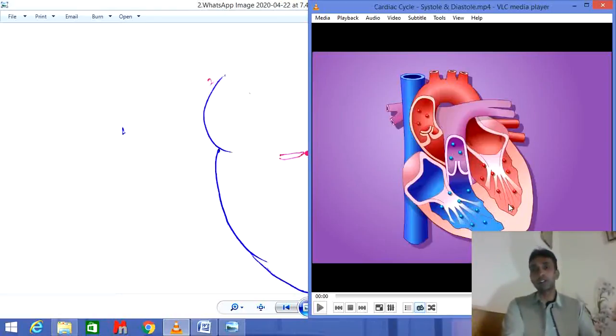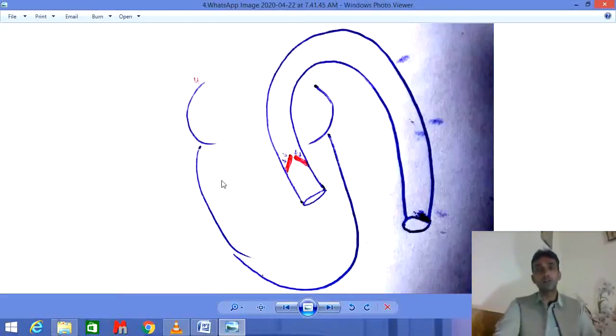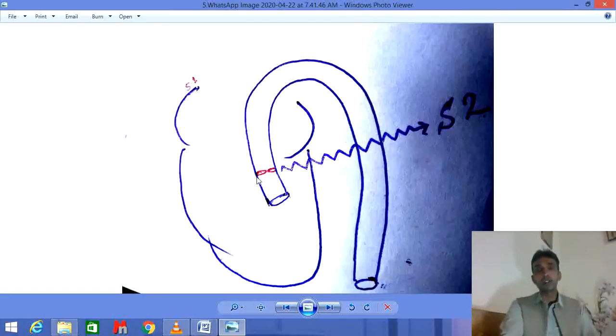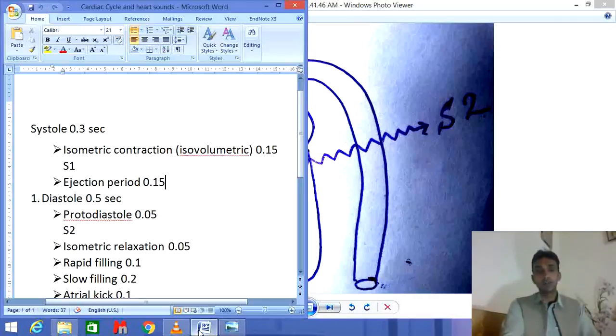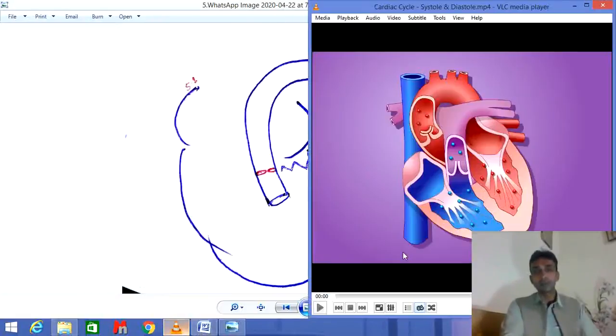The S1 sound is always louder at the apex. And the S2 sound is always louder at the base, on the right of the sternum, over here.